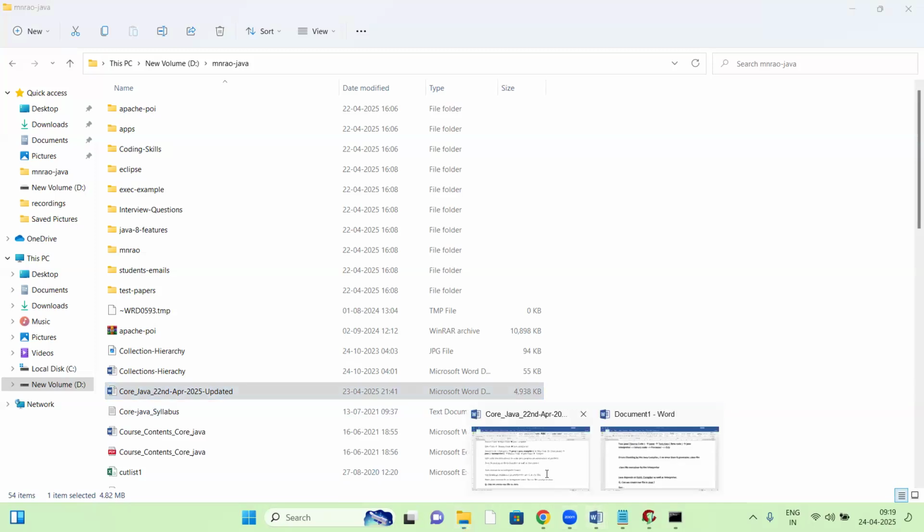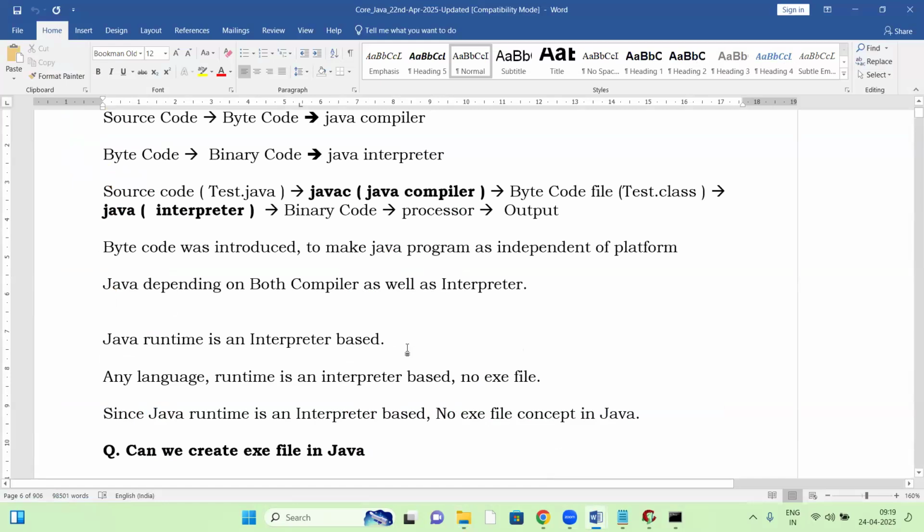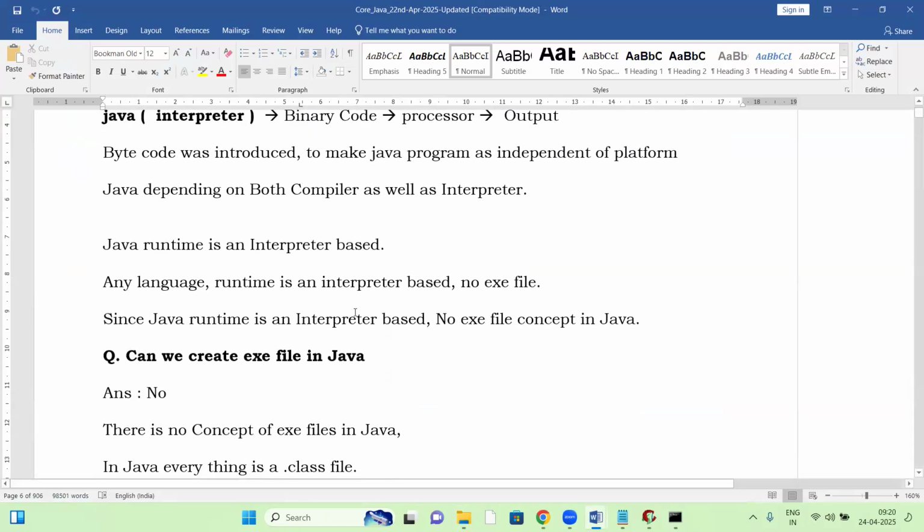After updating the document, I'll share it. Today, this document will be shared with all students who have paid. I will give the drive access and the document, along with the recording, to all paid students. Suppose in future there are any changes, I'll share again. Every time I update the document, I'll share it again.